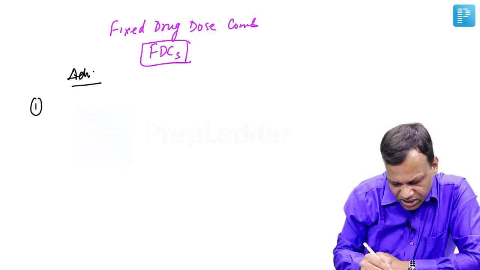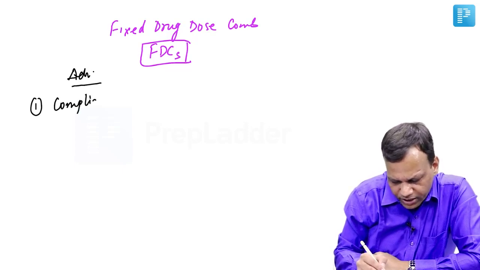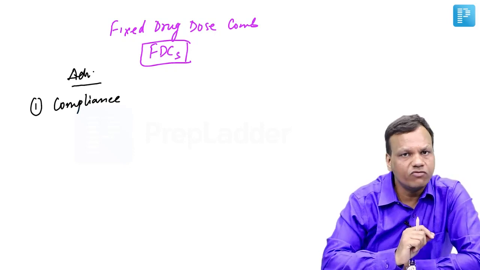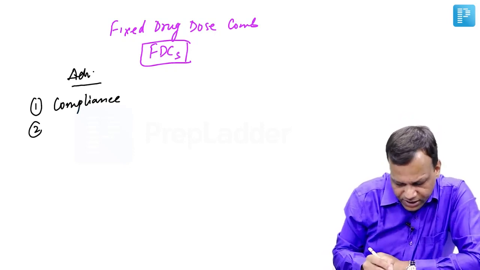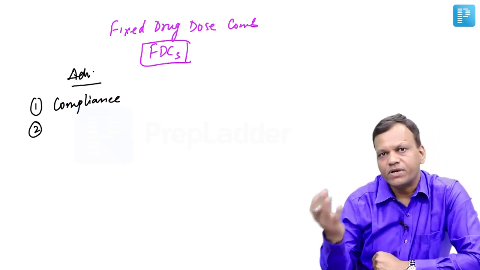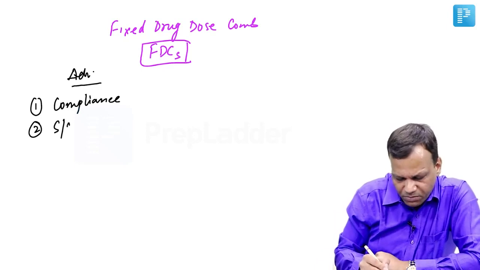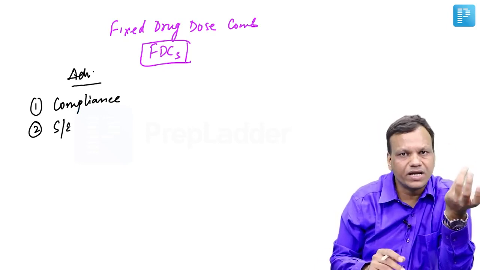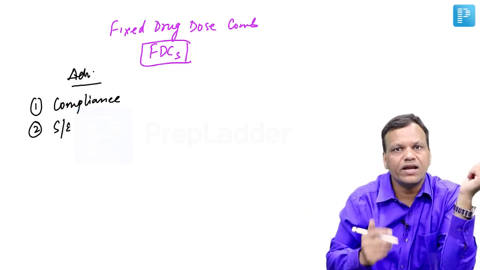The most important advantage will be compliance. The person does not need to take 2 or 3 drugs, they need to take only one drug. But the second advantage can be that the side effect of one drug may be nullified by the other drug. Side effects may be minimized. Suppose one drug is causing hyperkalemia, the second is causing hypokalemia, they will nullify.